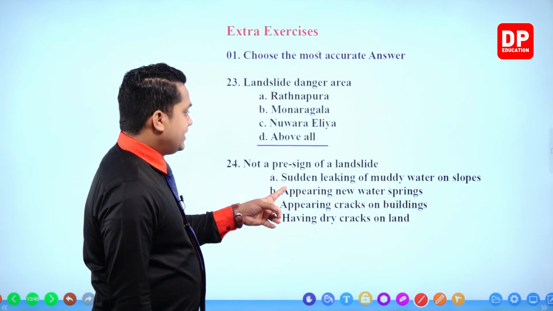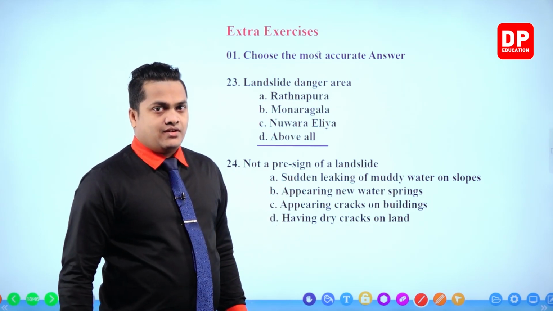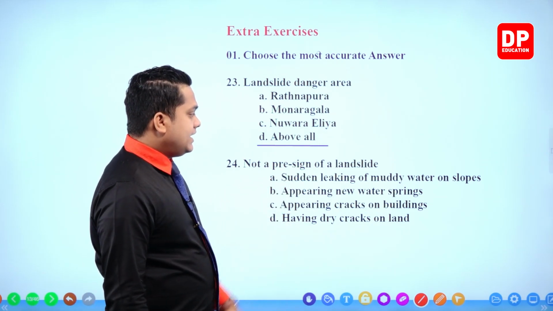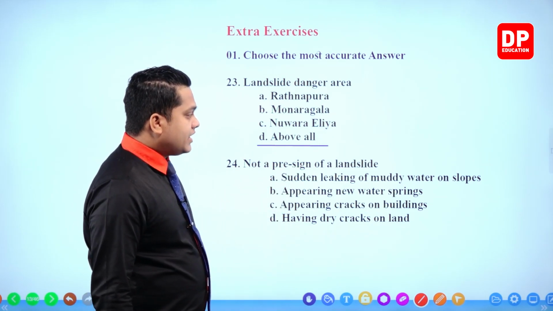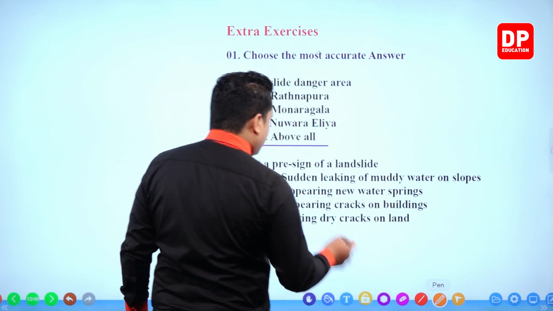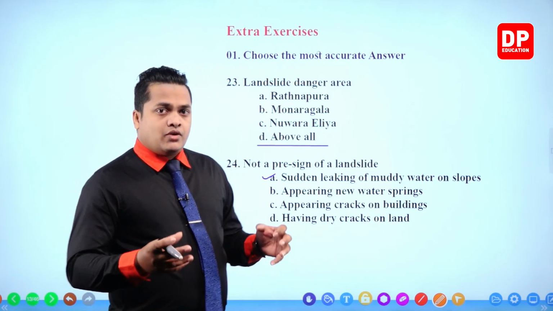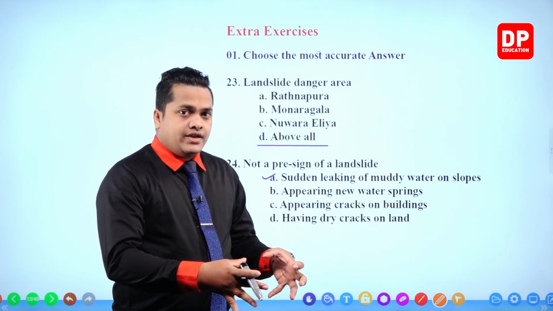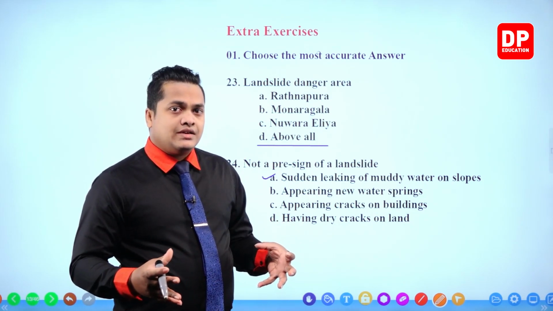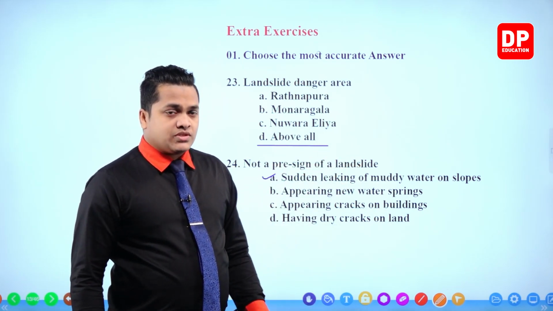Not a pre-sign of a landslide. Number one, sudden leaking of muddy water on slopes. Correct. Sudden leaking of muddy water. It's because now the water is soaked inside the soil and it is coming out. So muddy water will definitely come out or leak from the slopes.